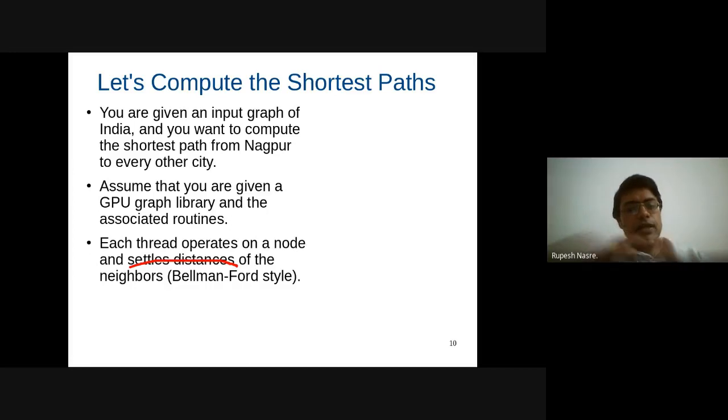So if the distance of a city, let's say Mumbai, is maybe 800 kilometers from Nagpur, then if there is some other city nearby, I'll be able to figure out its distance by looking at Mumbai's distance and settling the distance of the nearby cities. That is called settling of distances.